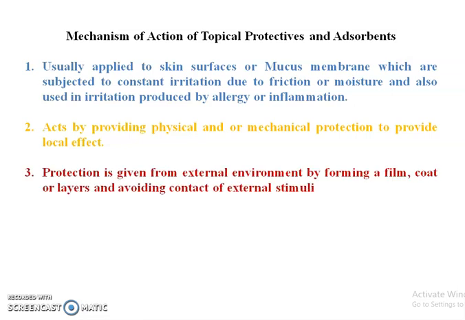The protection is given from the external environment by forming a film or coat layer on the surface of the site of application and to avoid the contact of external stimuli.